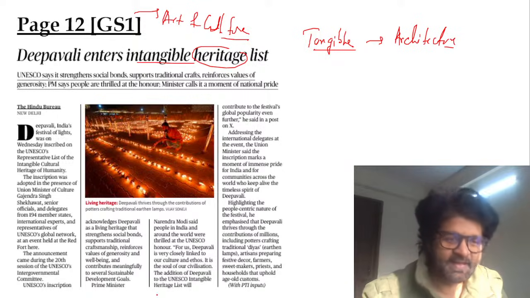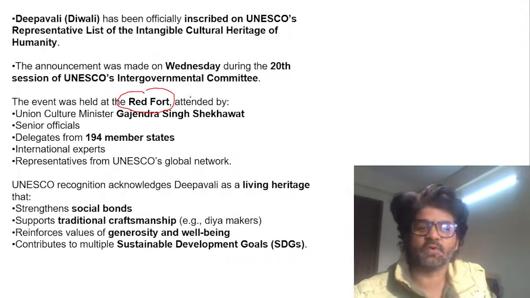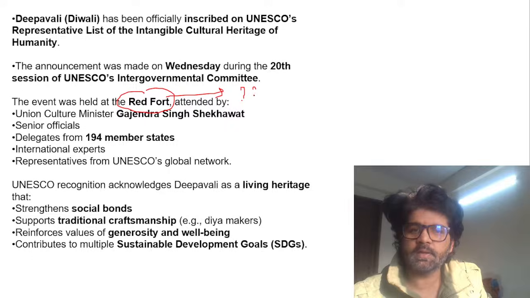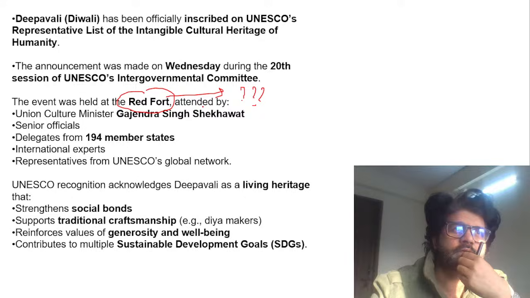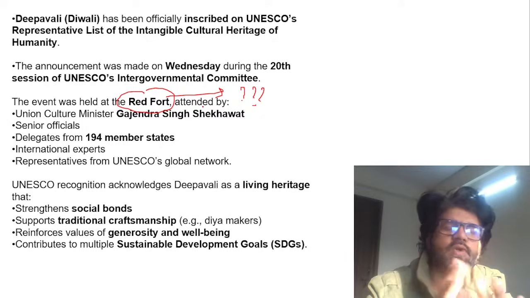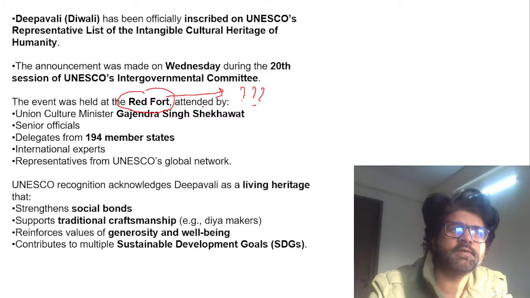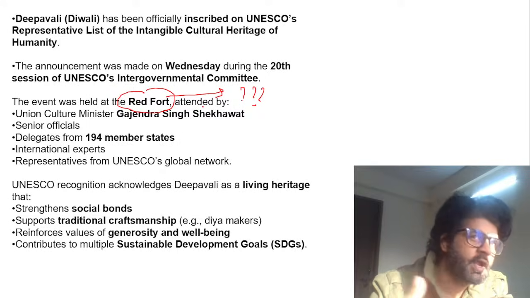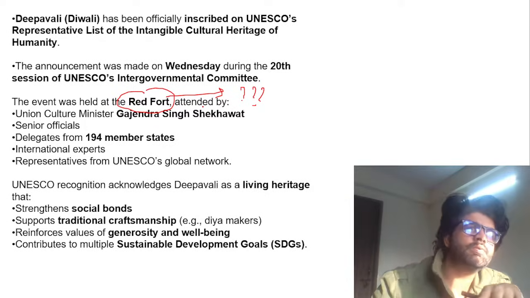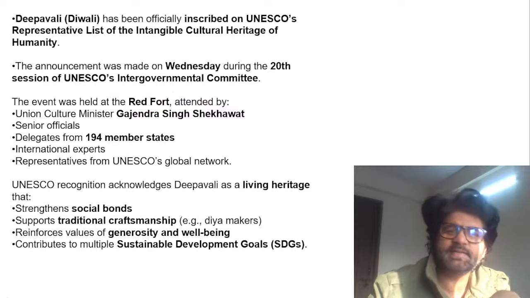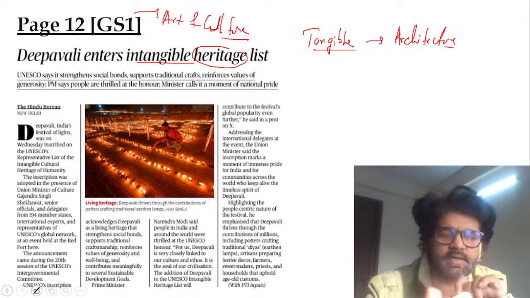This is so funny. They had a discussion in Red Fort. Who constructed Red Fort, guys? Anybody having any idea? So they're having this discussion in Red Fort, which is a tangible heritage. Tangible means you can touch it, you can feel it. Zara zara, touch me, touch me, like Katrina Kaif stated in one movie, Race. So she's talking about tangible cultural heritage here. She's talking about things which can be touched, but things you feel like emotions, that is intangible in nature. Deepavali, the significance of Deepavali, is intangible in nature.